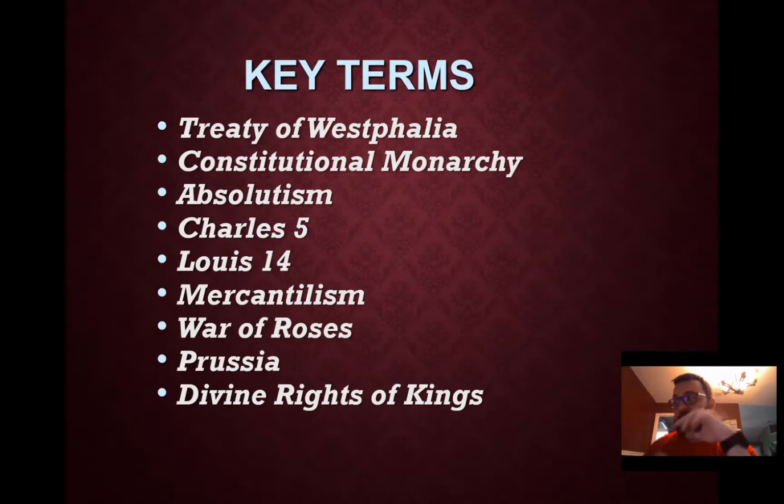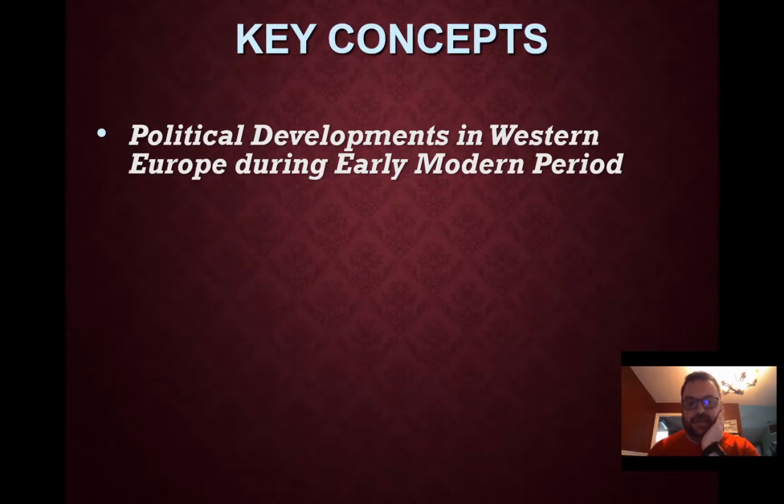Key terms for today: Treaty of Westphalia, constitutional monarchy, absolute monarchy / absolutism, Charles V, Louis XIV, mercantilism, War of the Roses, Prussia, and the divine rights of kings. We're going to talk about political developments in Western Europe during the early modern period.